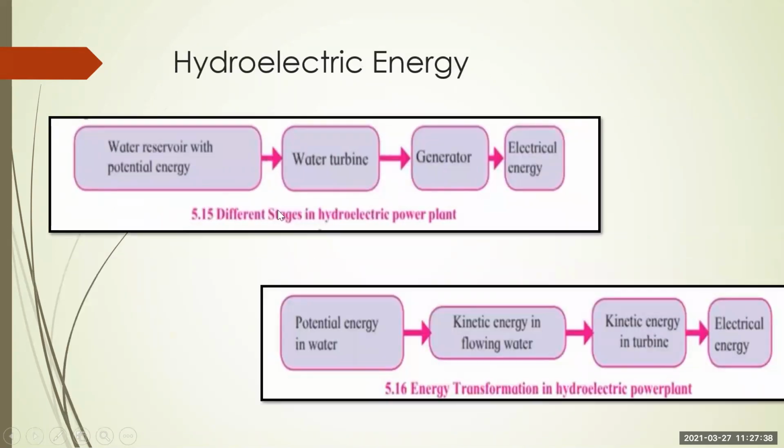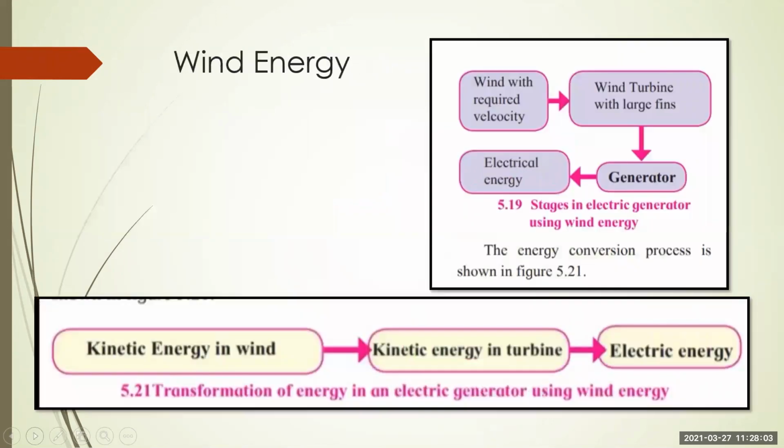Then hydroelectric energy also has two flow charts, showing the different stages of the electrical power plant and the energy transformation in a hydroelectric power plant. So you may get flow charts to complete. Somewhere parts will not be given, so you have to complete the flow chart. This may be asked in your exam. Wind energy.